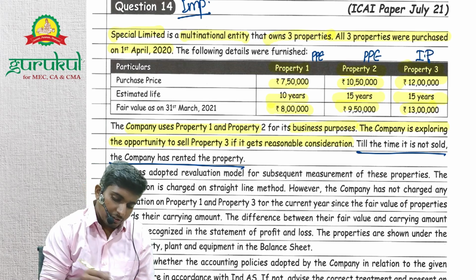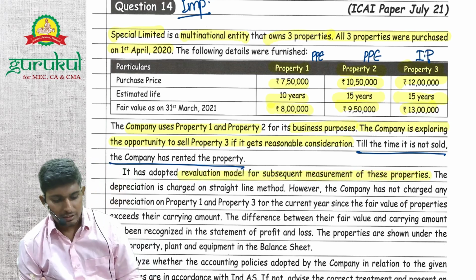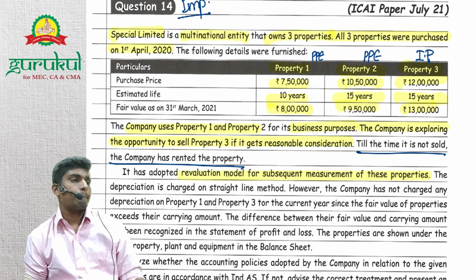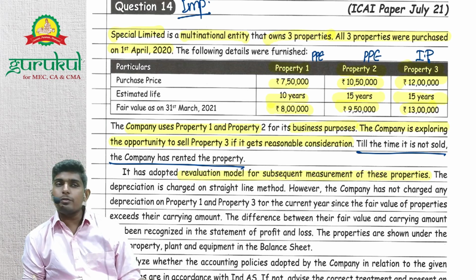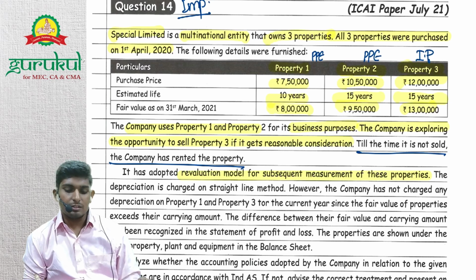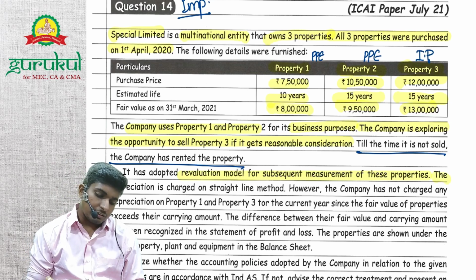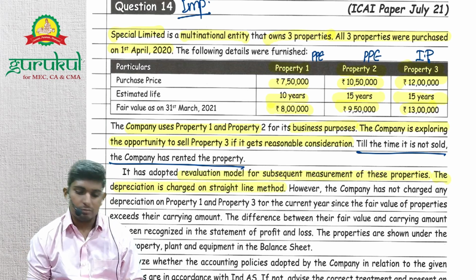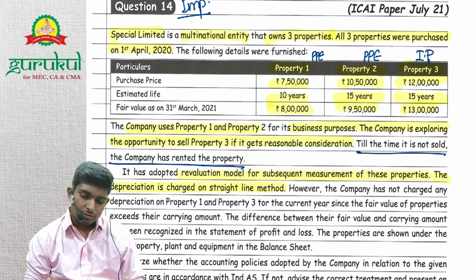It has adopted the revaluation model for subsequent measurement of these properties. So can the company do it? For property 1 and property 2, it's okay. But property 3, it cannot do it, right? So it has done wrong treatment for property 3. The depreciation is charged on the straight line method. So do we need to depreciate all three properties or only 1 and 2? All three we need to depreciate, right? So this is correct.